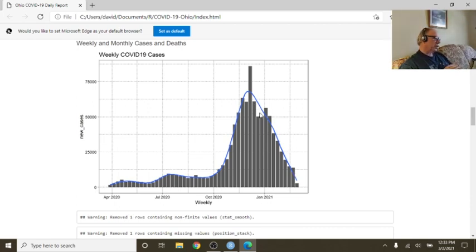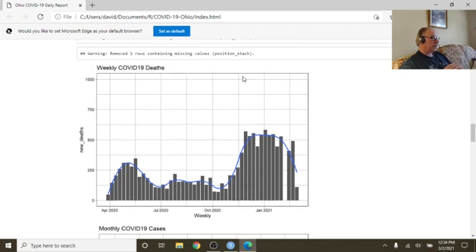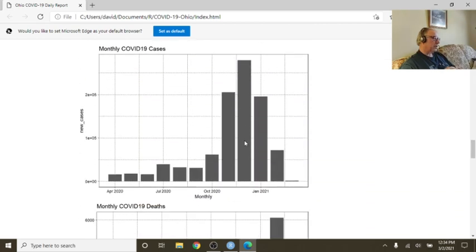But there's also 10 weeks in a row when the weekly cases have finished below this number here. Now, let's take a look at deaths. Deaths are relatively flat. You can still see that it's still relatively flat, not a lot of decline.